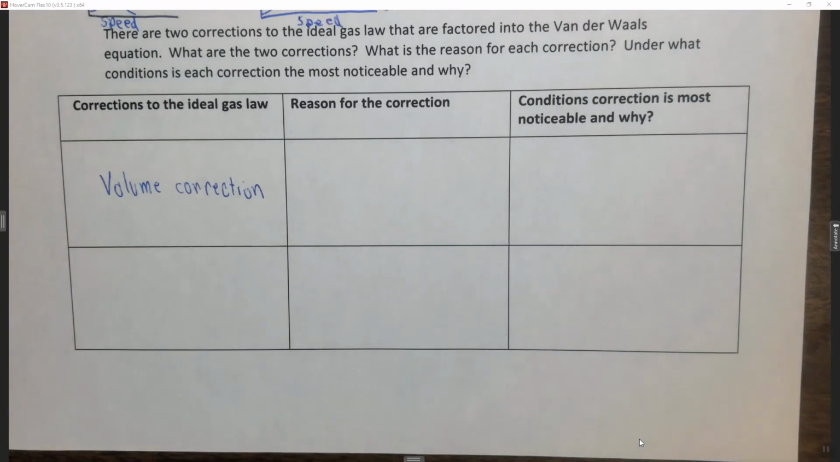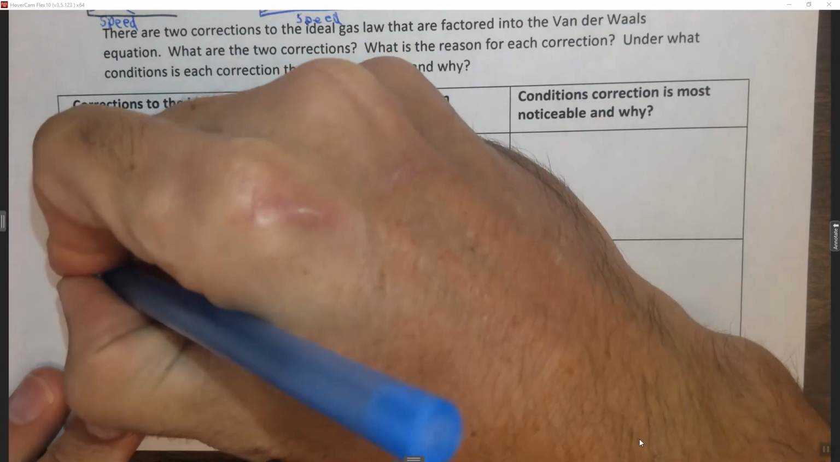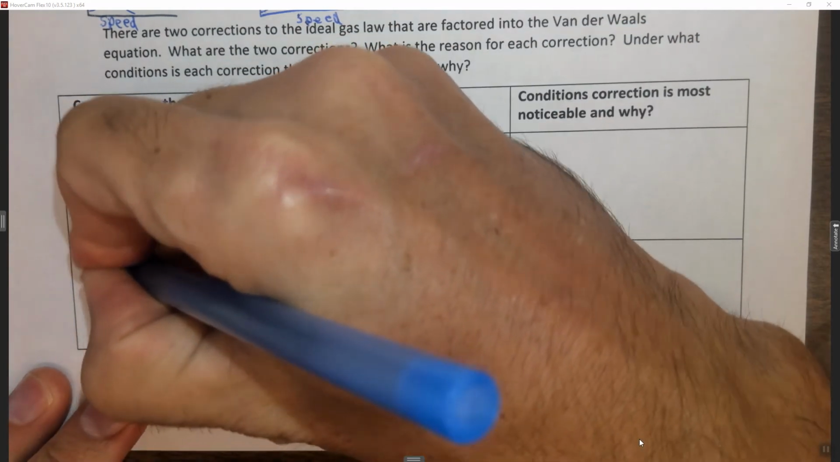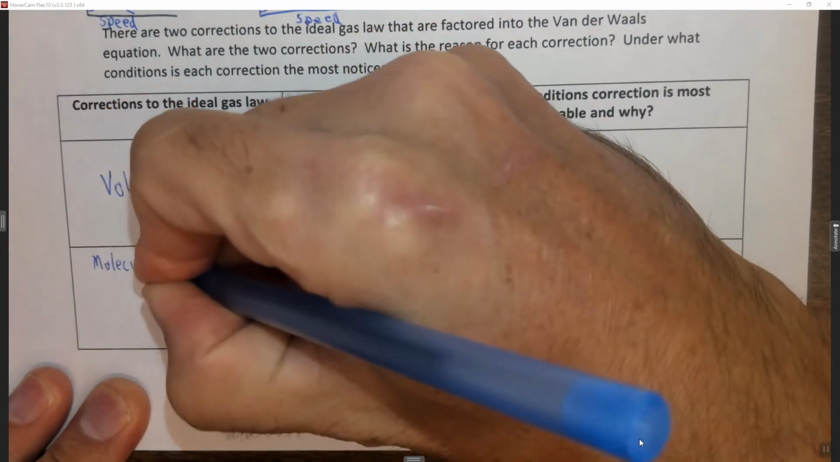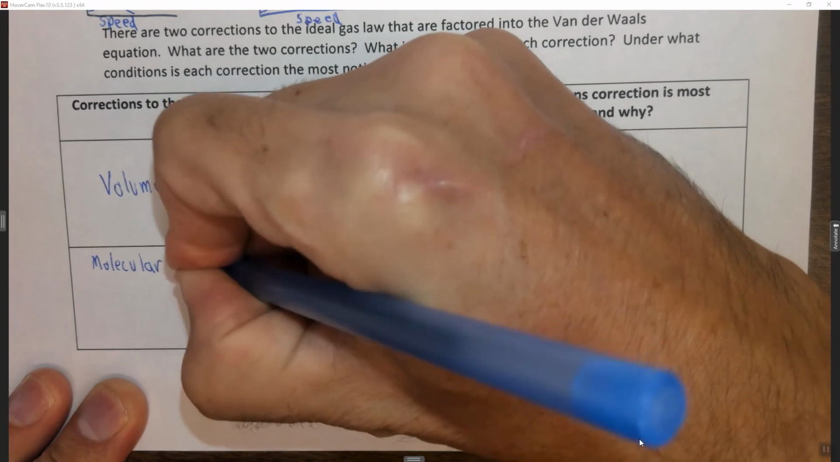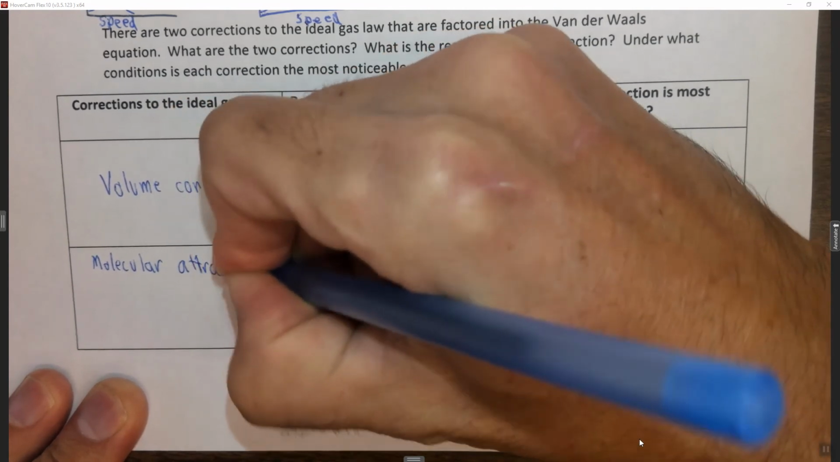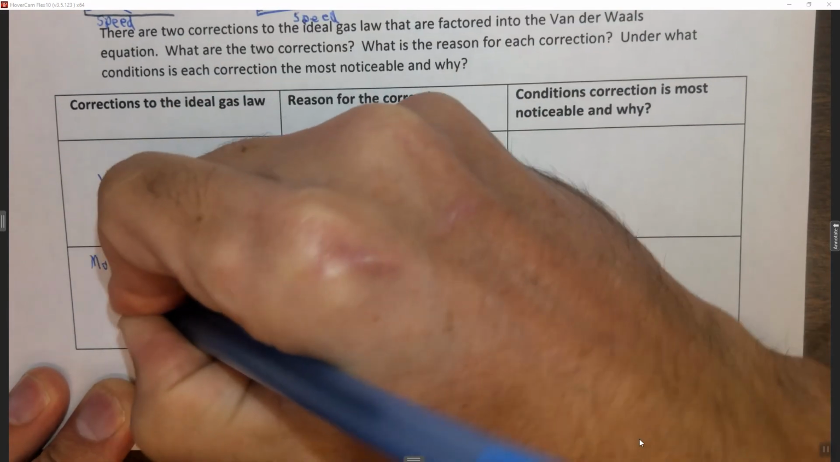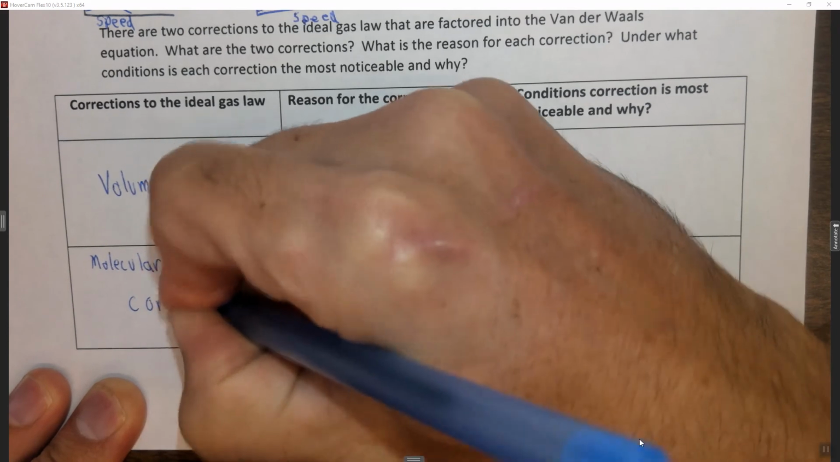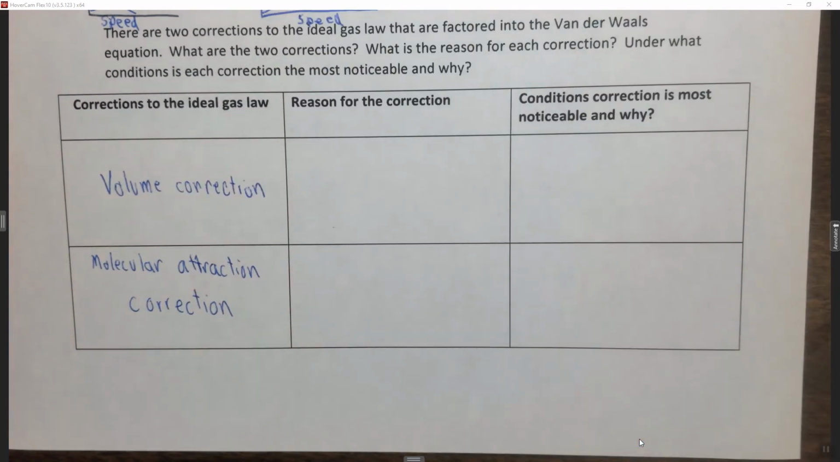The second correction is the molecular attraction correction. Now, in the ideal gas, we assume that we have perfectly elastic collisions, which means there's no attraction between the molecules. When they hit together, they bounce off with the same amount of energy that they came in with. They don't have any tendency to stick together.